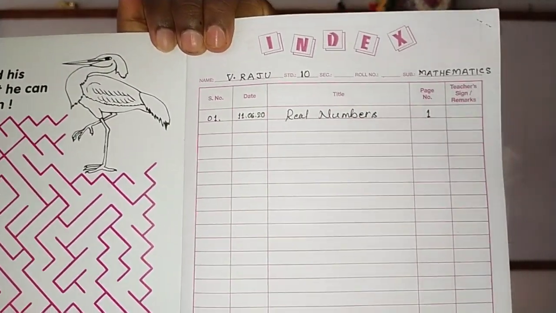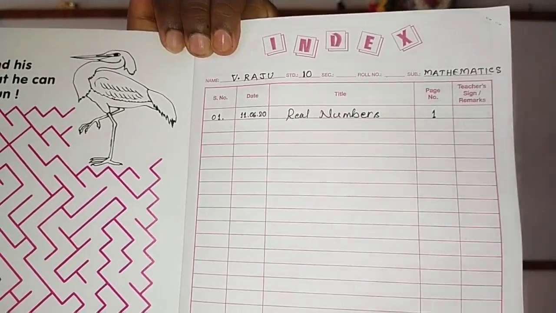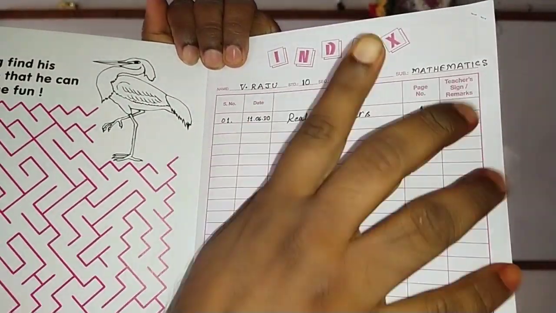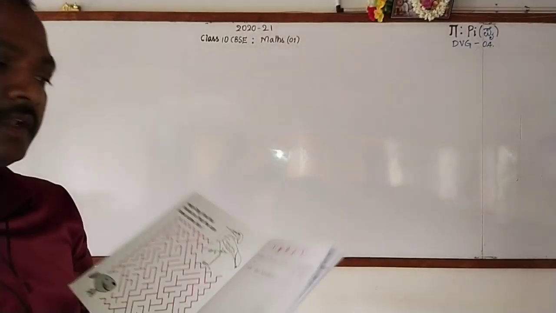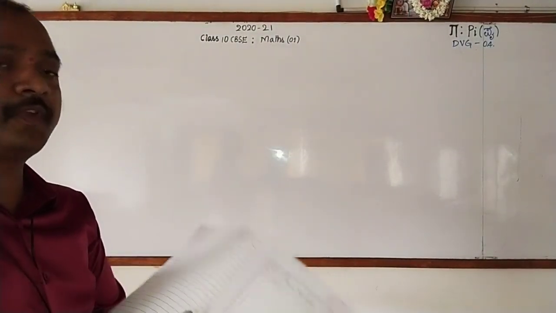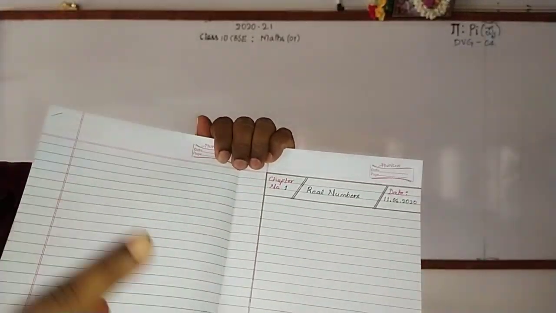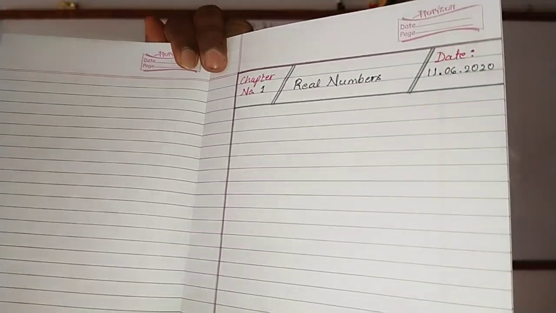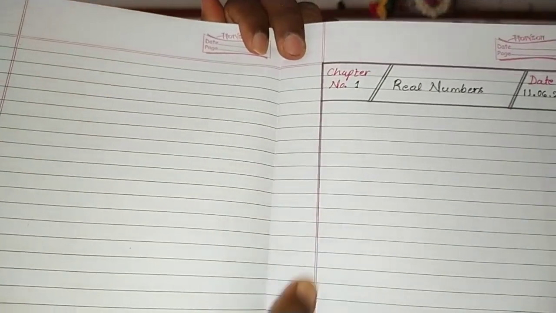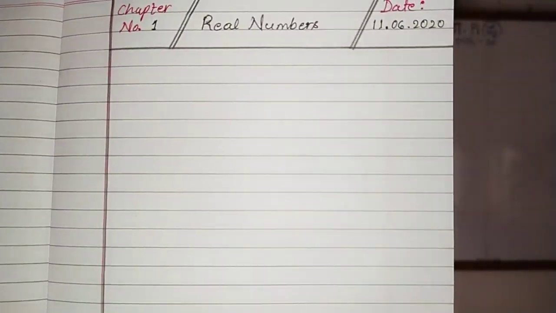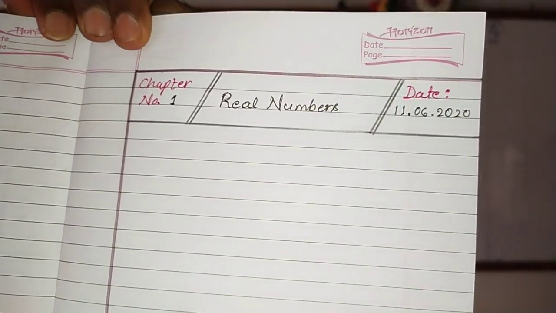Please follow this. You can stop the video and then write like this. Similarly, on the first page, to write the name of every chapter, please follow this pattern. I have written this. Just go through this.